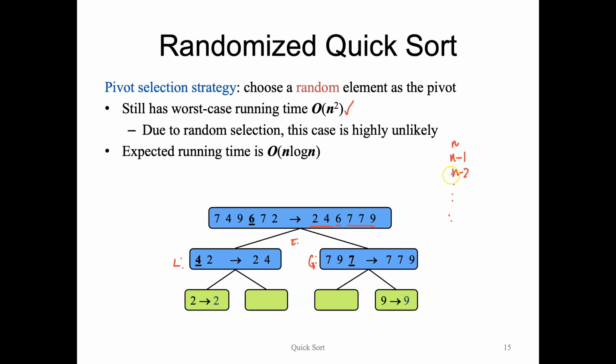But it might not be clear why this has an expected running time of n log n, whereas our deterministic quicksort doesn't. The main reason is that when we randomly choose a pivot, without knowing anything about our input, whether it has a random distribution or not, we can show that we pick a good pivot half of the time.